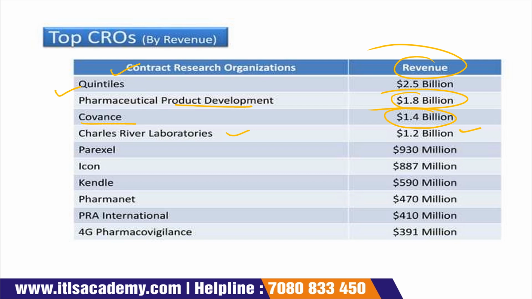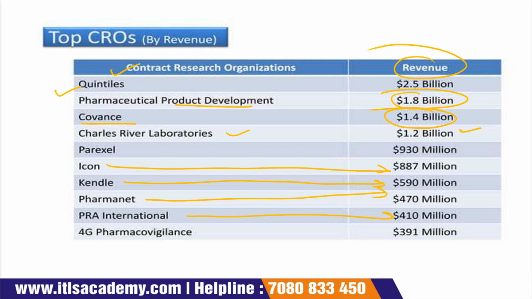Parexel, $930 million. Icon, $887 million. Kendle, $590 million. Parmacopia, $470 million. PRA International, $410 million. 4G Pharmacovigilance, $391 million. It is the top CROs' revenue.